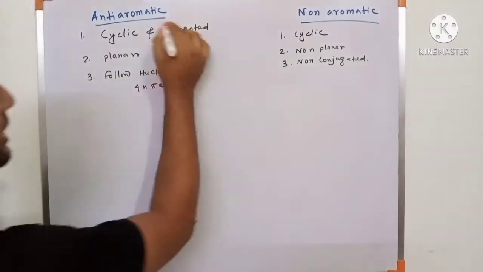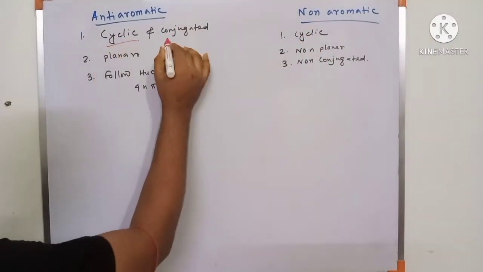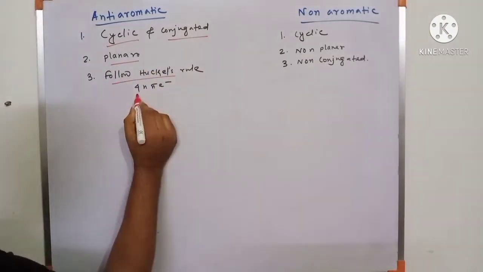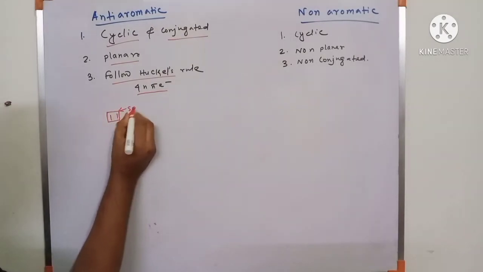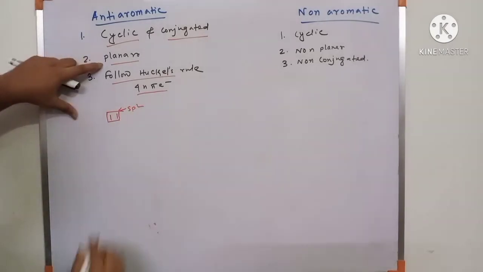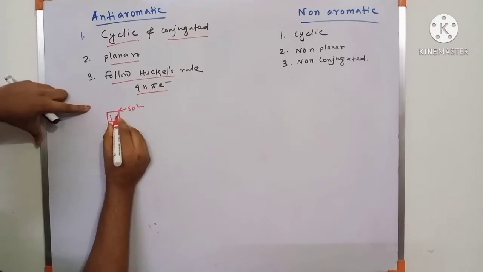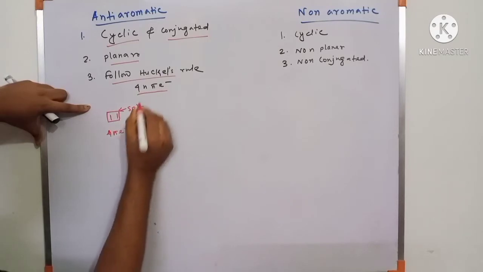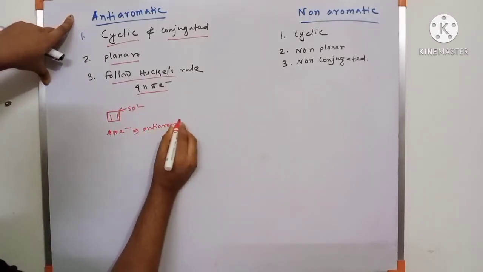Next I discuss anti-aromatic and non-aromatic. Anti-aromatic: the first condition is cyclic and conjugated, then planar, and it follows the 4n pi electron rule. Suppose an example where all carbons are sp2. This is planar, cyclic and conjugated, but it is a 4 pi electron system. So this is an anti-aromatic compound.